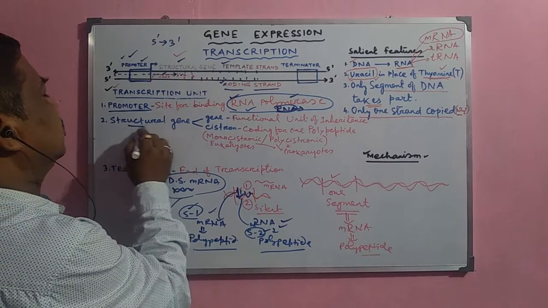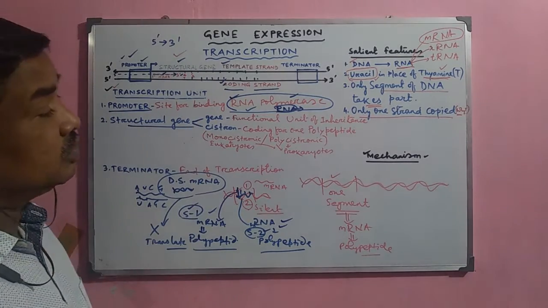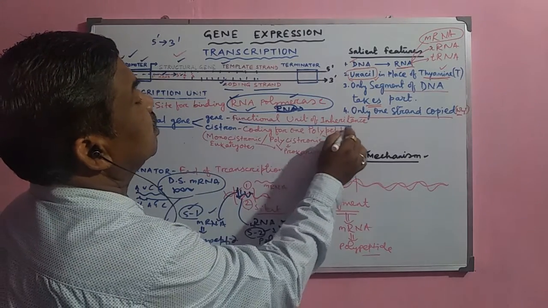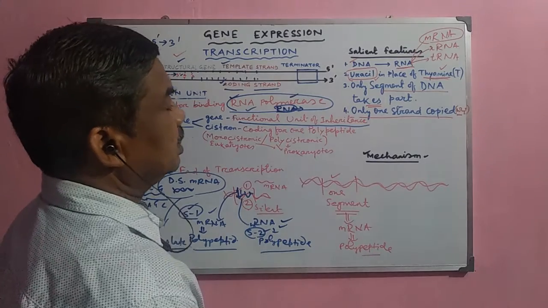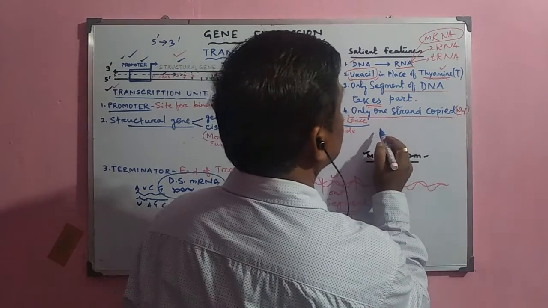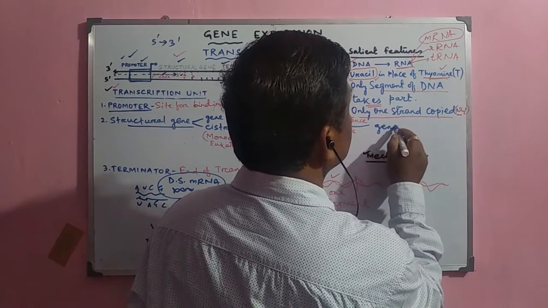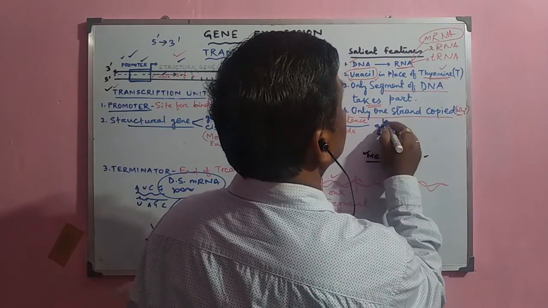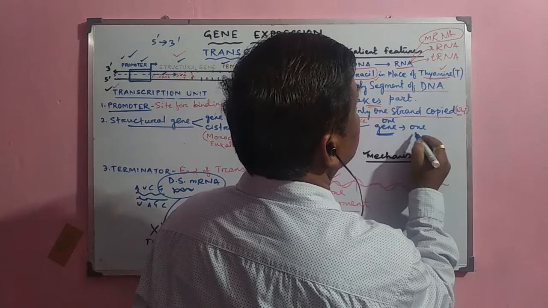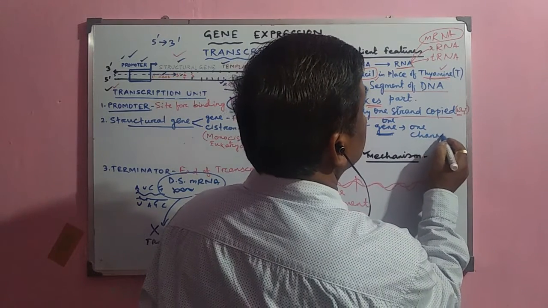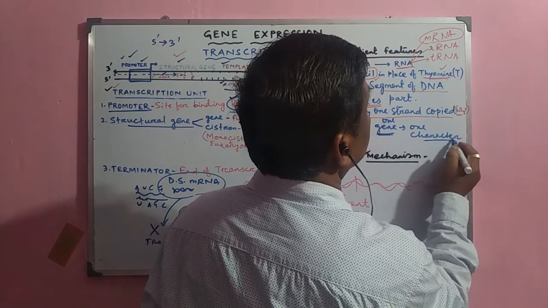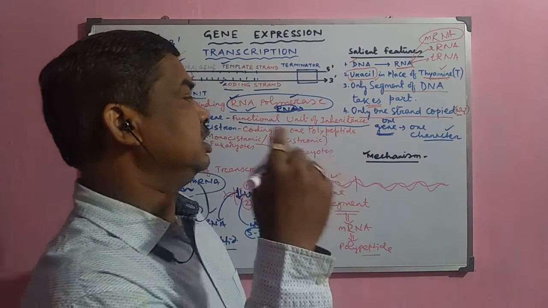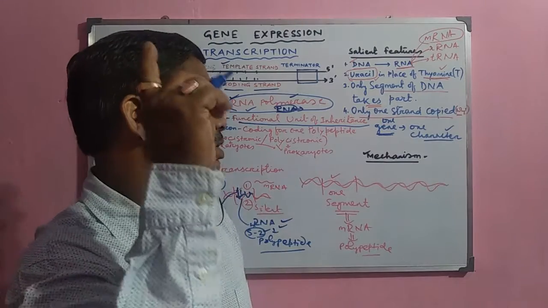Then what are the structural genes? Now, what is a gene? The gene is nothing but the functional unit of inheritance. Earlier, the gene was taken in a different form. The one gene, one character hypothesis was there. At that time, there was not much idea about it, so it was thought that one gene synthesizes one character.